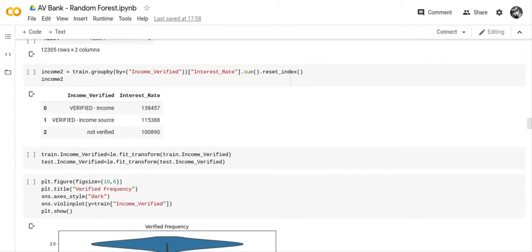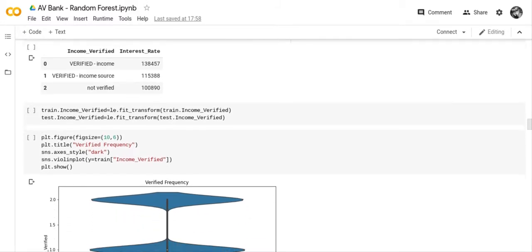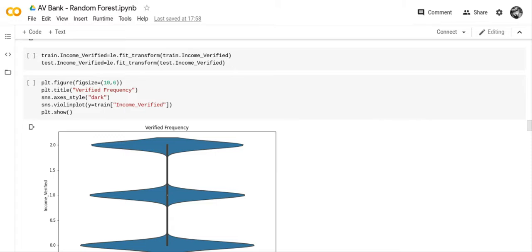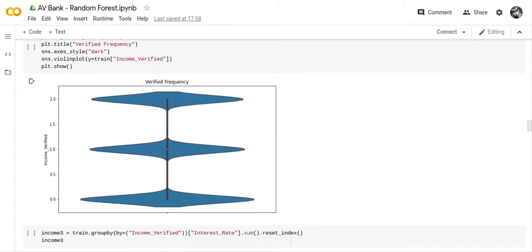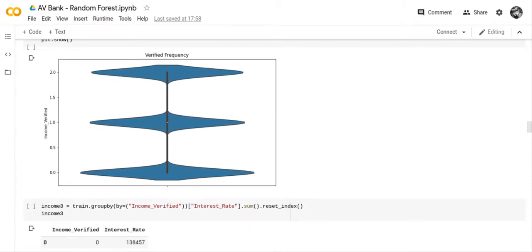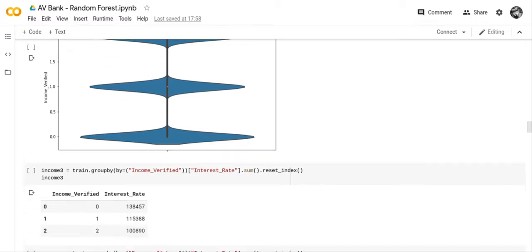You can see income verified, income source verified, not verified. It's a pretty even ranking. Verified was the highest rank, but it wasn't lots and lots higher than the others. So on the violin chart, it pretty much looks the same.